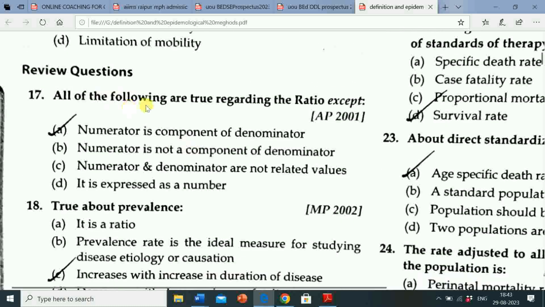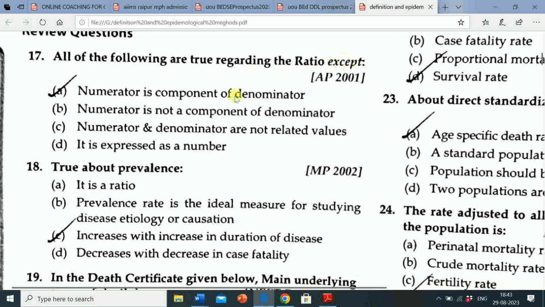Next question is, all the following are true regarding the ratio except. Option A, numerator is a component of denominator. Option B, numerator is not a component of denominator. Option C, numerator and denominator are not related values. Option D, it is expressed as a number. Correct answer is numerator is component of denominator.